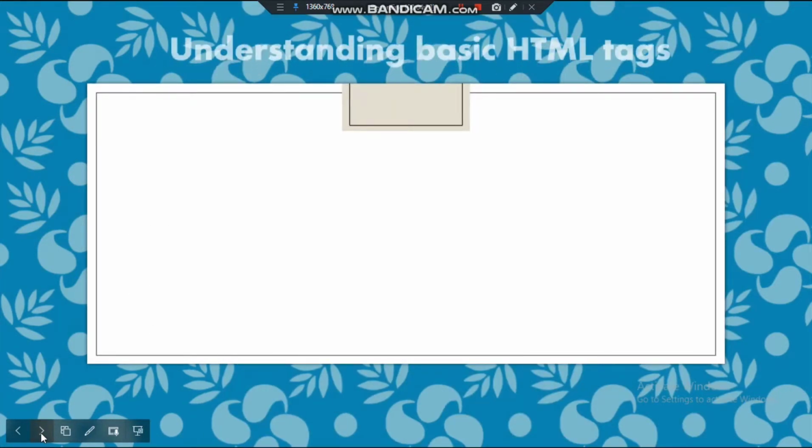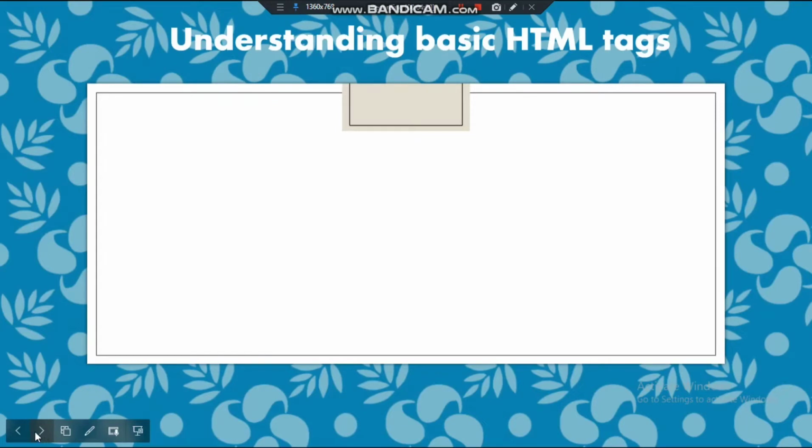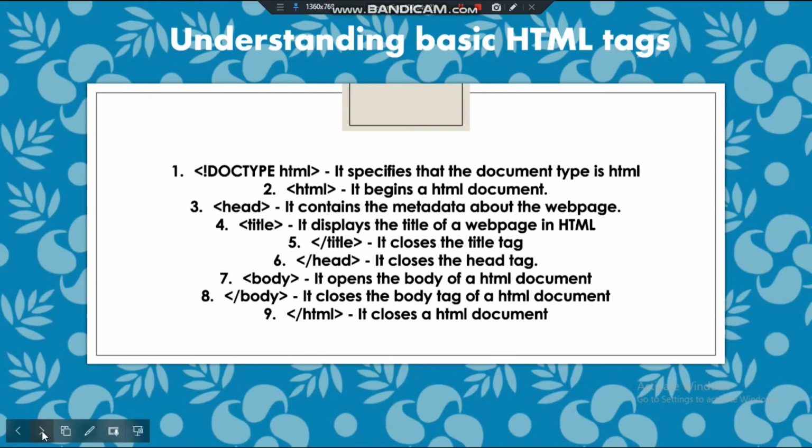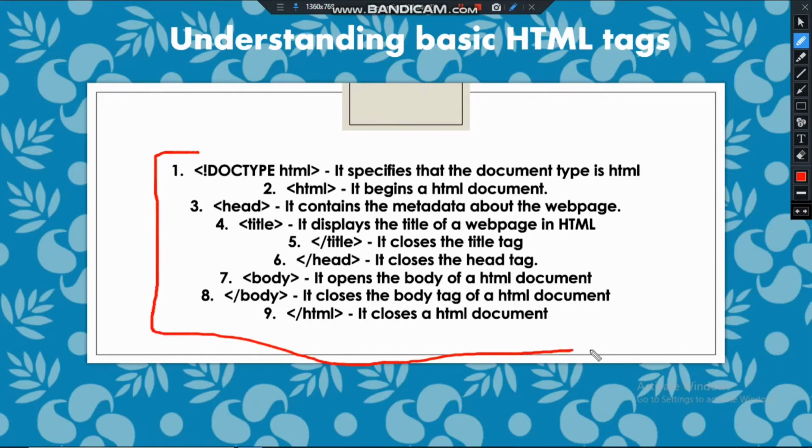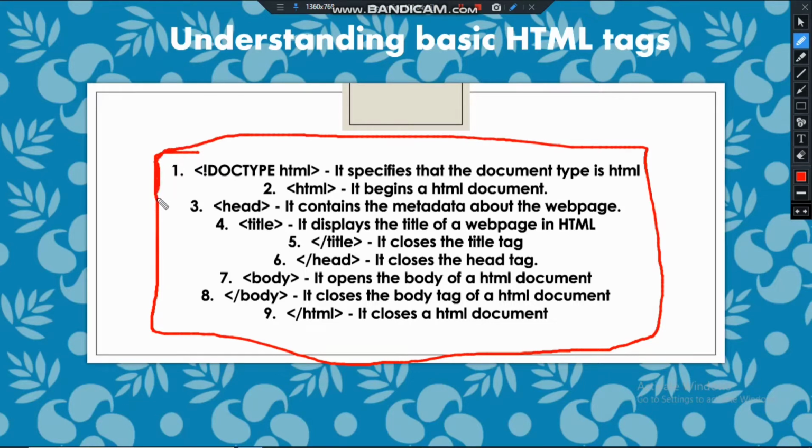So let us see basic HTML tags. Okay, understanding basic HTML tags. So these are the tags basically of our base web application. These tags are compulsory. These 9 tags are compulsory to create a website using HTML.